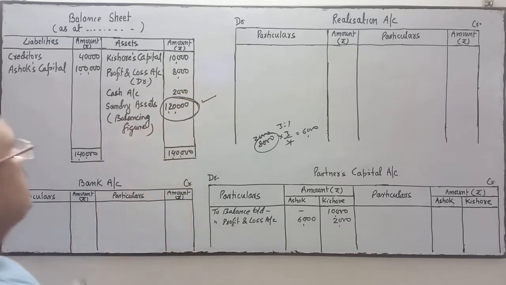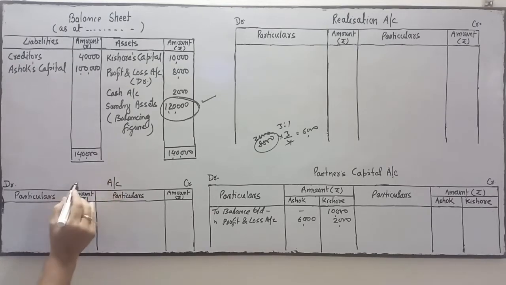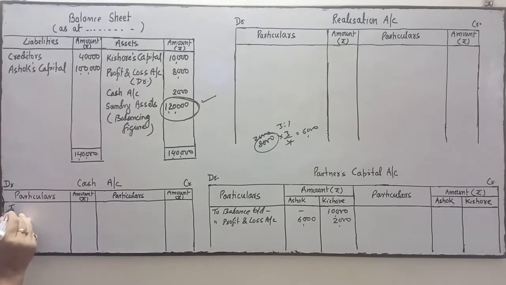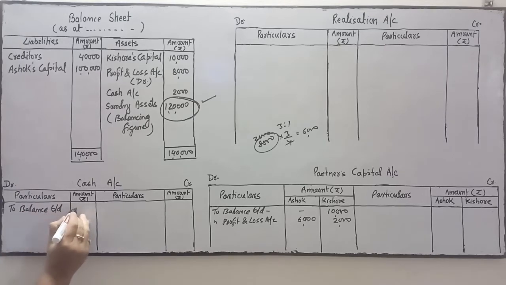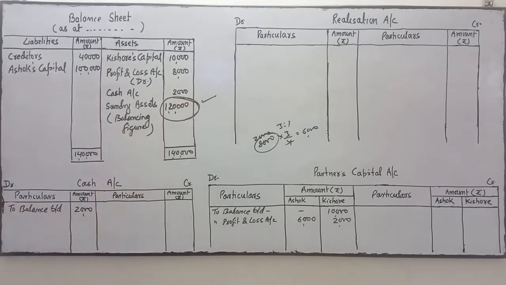Now coming to the cash account. Here we will prepare the cash account instead of the bank account. We will prepare the ledger of cash instead of bank. It depends upon which balance has been given. Here the cash balance has been given, so we will write over here on the debit side, to balance brought down 2,000. This balance is brought down in the ledger of cash on the debit side.